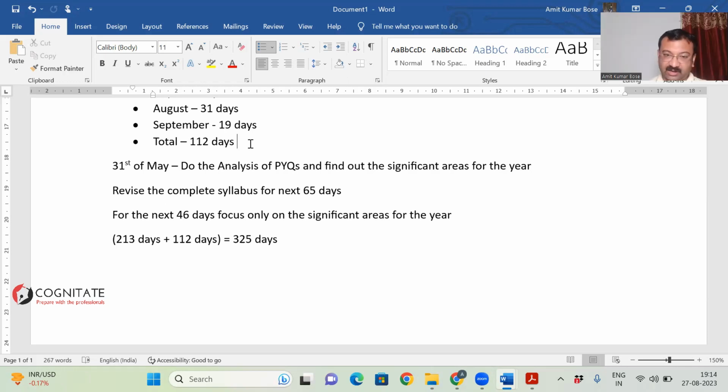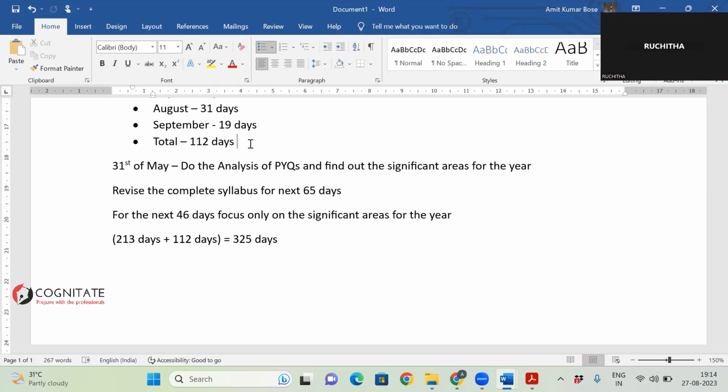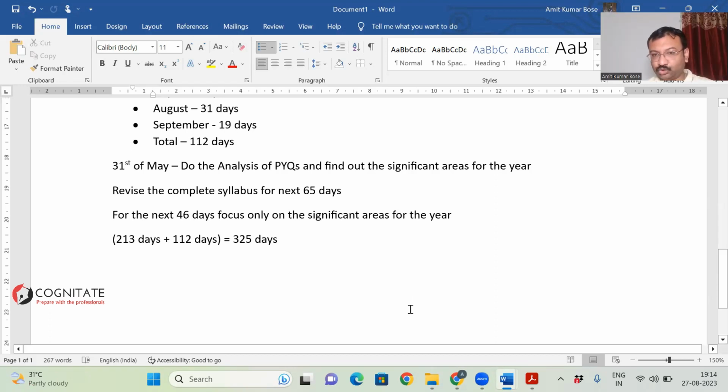Though you have studied the ethics, integrity, and aptitude paper beforehand, during this period you need to give some time to it. During those 112 days, I would suggest exactly what you're doing for the optional, do the same thing for ethics, integrity, and aptitude as well. Ethics, integrity, and probity in public life, that's the actual name of the paper. So do focus on that. Clear? But for the ethics paper, don't give it more than 2 hours a day. 2 hours would be good enough, while for optional, you're giving 3 hours.